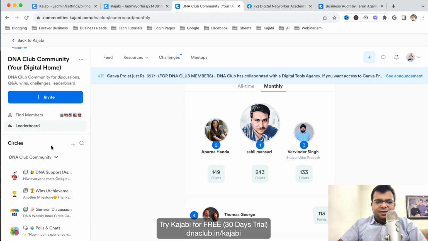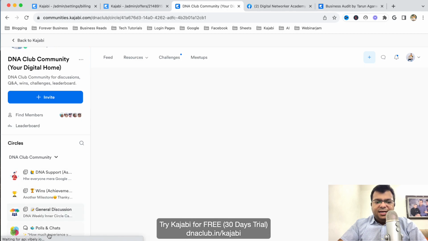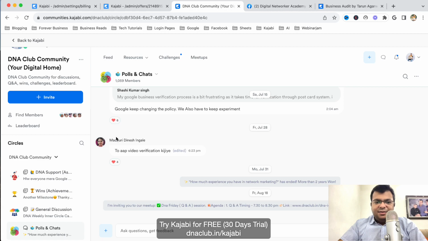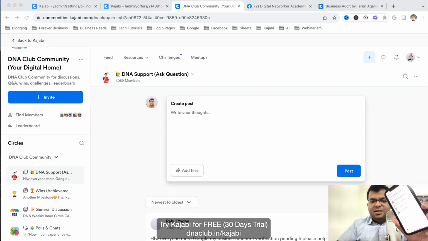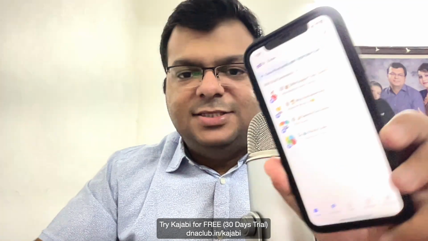Another thing I think should be improved is that it is a little slow. I mean, when you open Kajabi Community on mobile, if I show you the mobile app, it is a little slow, obviously, as compared to Facebook groups. It is not as good, but it's good to use. So see, this is the Kajabi Community app.